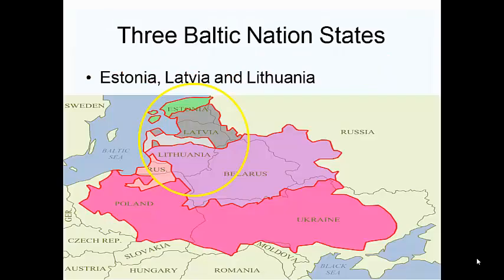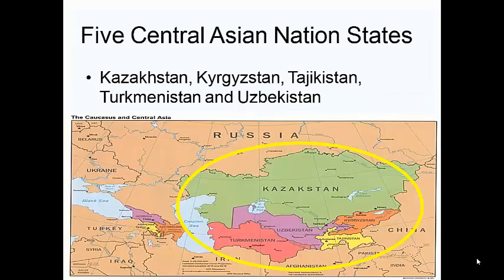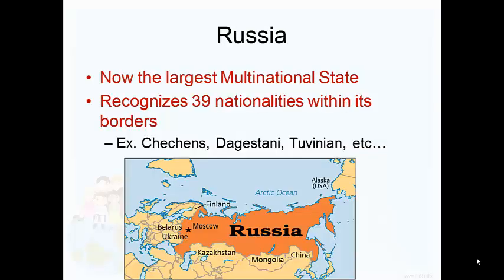So there's 3 Baltic nations that were formed: Estonia, Latvia, and Lithuania. You can see them in the map here. There are 3 European nations that were formed: Belarus, Moldova, and Ukraine. There are 5 Central Asian nation states that were formed: Kazakhstan, Kyrgyzstan, Tajikistan, Turkmenistan, and Uzbekistan. And there are 3 Caucasus nations. They are Azerbaijan, Armenia, and Georgia. Last but not least, a nation state that was also created, and the largest one, is Russia.